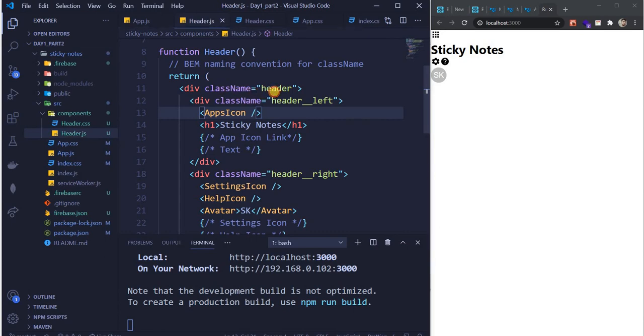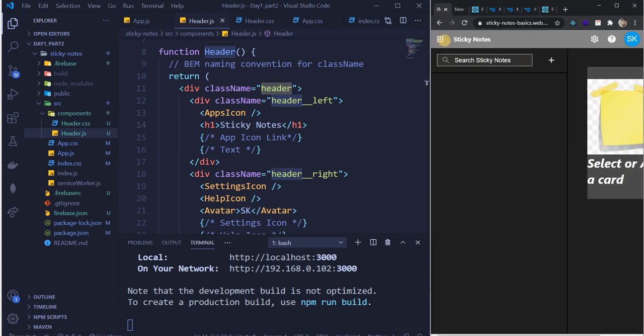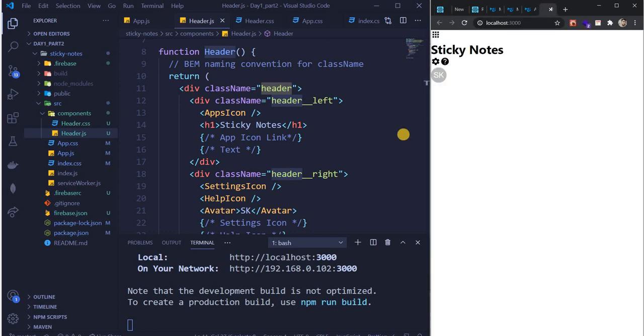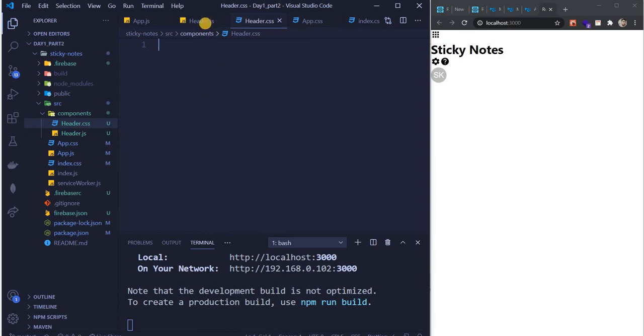So now we want to style, first of all, this component, guys. So what do we have here? We have all the elements in a row, right? So this complete area should be a row. So my navigation bar should come in a row. So how do we do that?